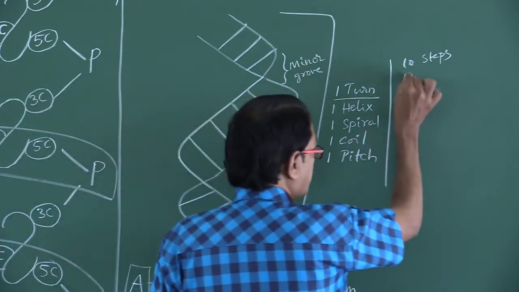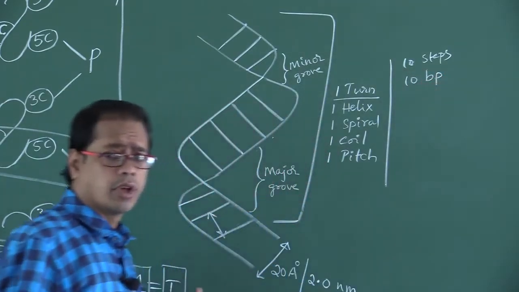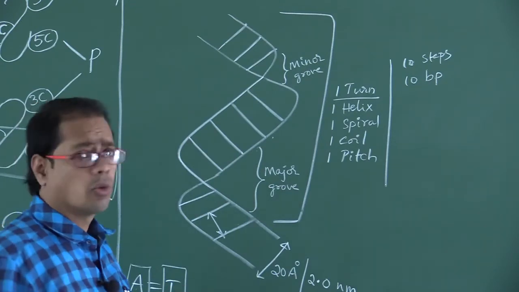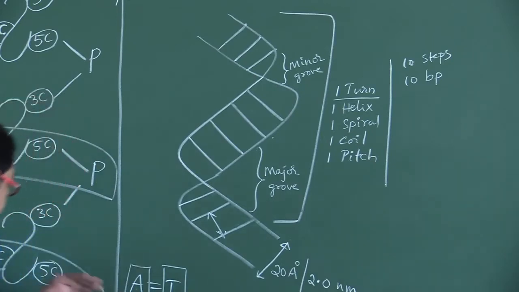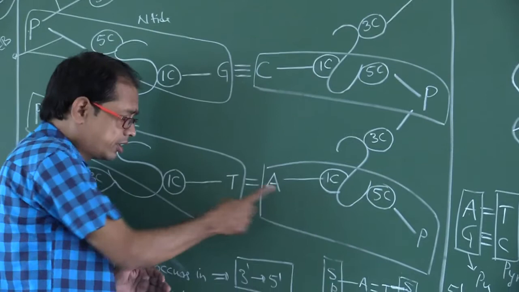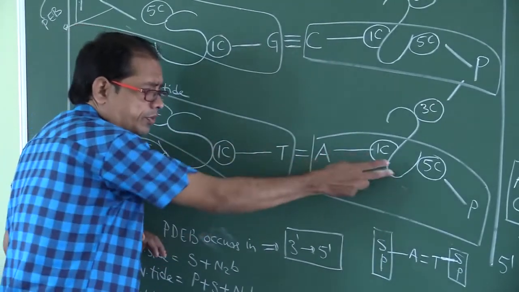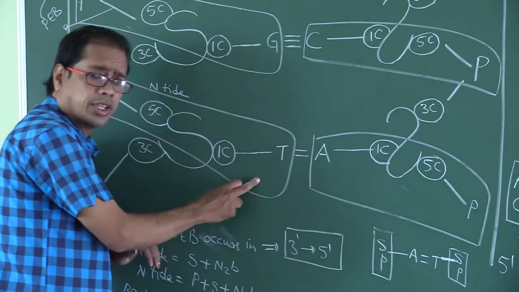How many base pairs? 10 base pairs are present. One step is considered as one base pair. One base pair contains how many nucleotides? 2 nucleotides. This is one nucleotide, this is another nucleotide. Together they are called one step.